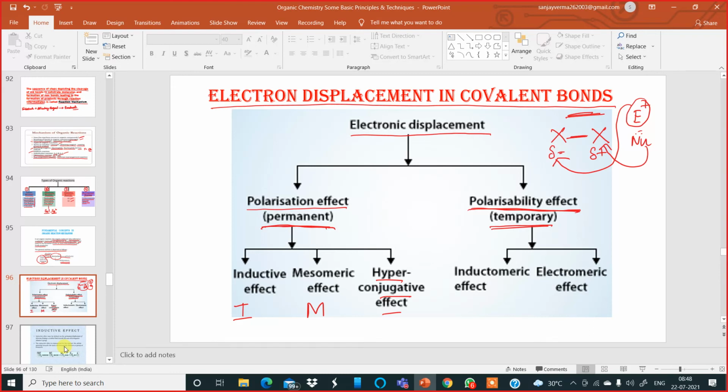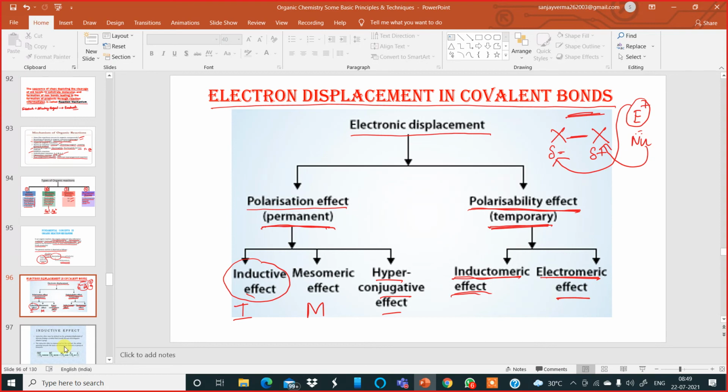Now, moving to the temporary effect, which is called polarizability effect, there are the following types: inductive, what you call inductomeric effect, and electromeric effect. Something which is induced, inductomeric effect and electromeric effect. So, looking at this one by one, we will start with inductive effect in the next chart. This chart will help you remember.